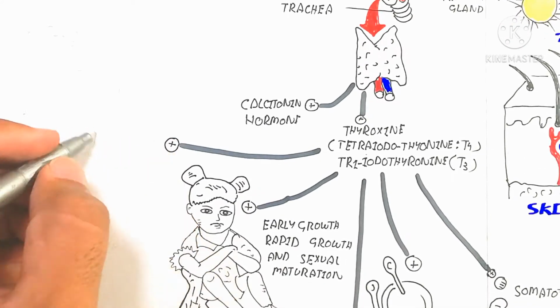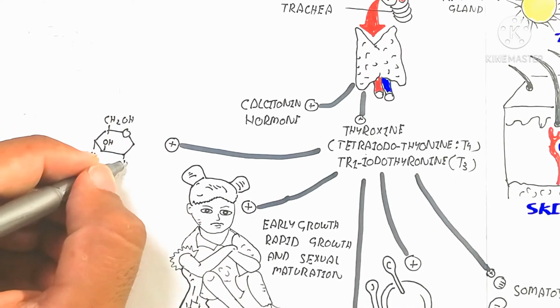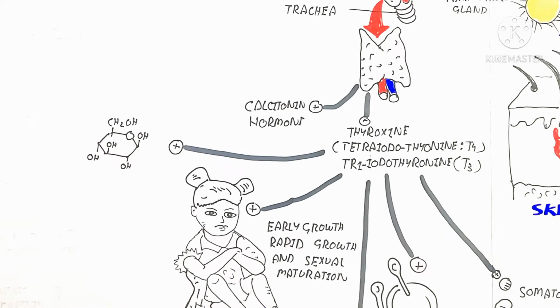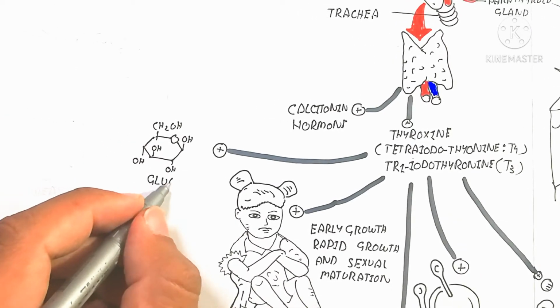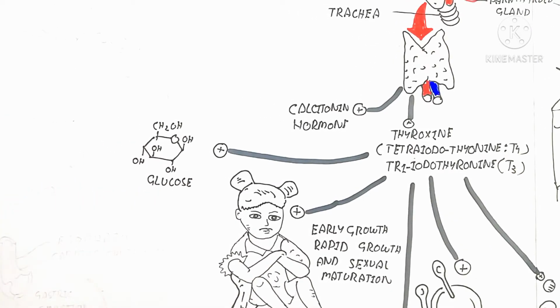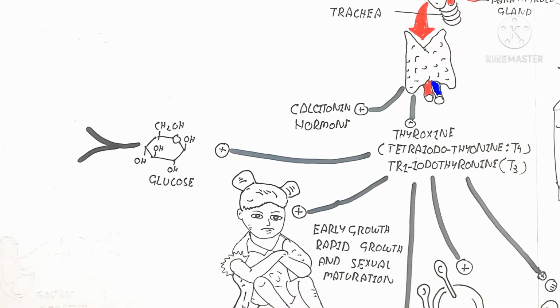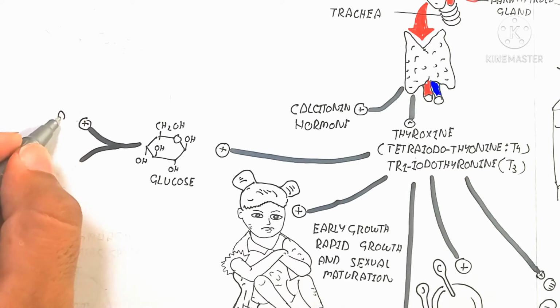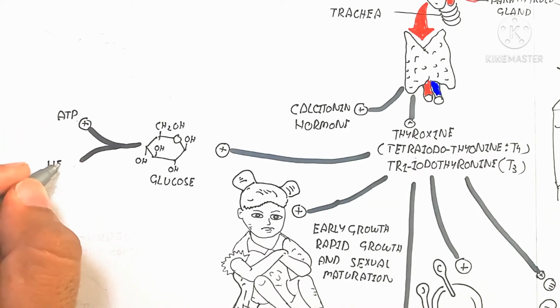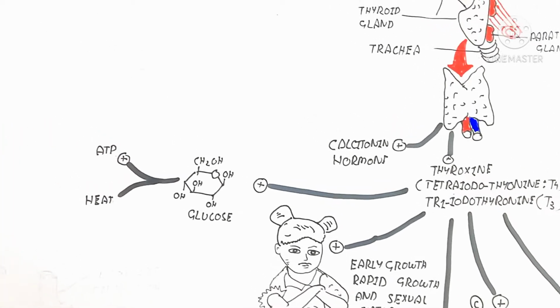Somatotrophin is the growth hormone that binds to increase growth. Glucose will also be metabolized by the increased secretion of thyroxine and triiodothyronine to produce ATP and heat.